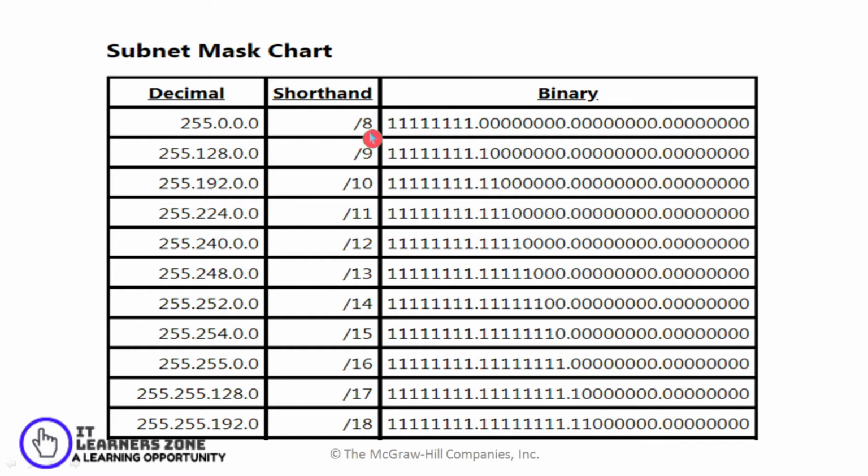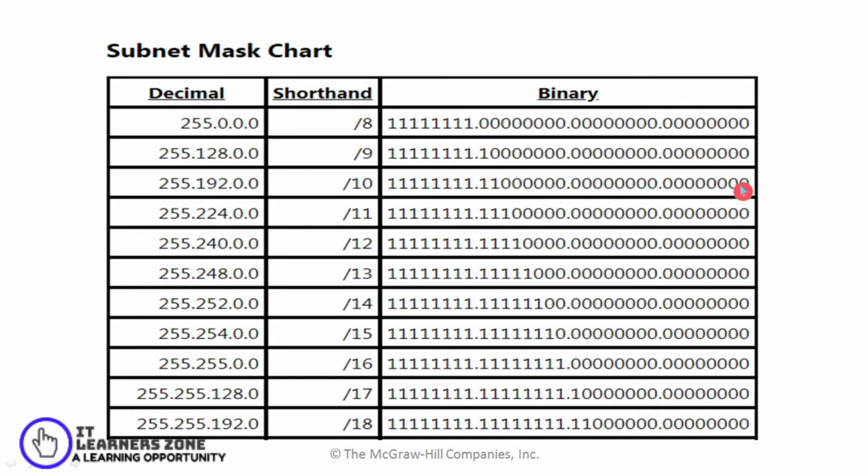Then going for the next, in case I am using CIDR notation /9, 9 denotes that my first 9 bits are used as net ID and the remaining bits are used as my host ID. If I do the decimal conversion of this binary value, it will give me 255.128.0.0.